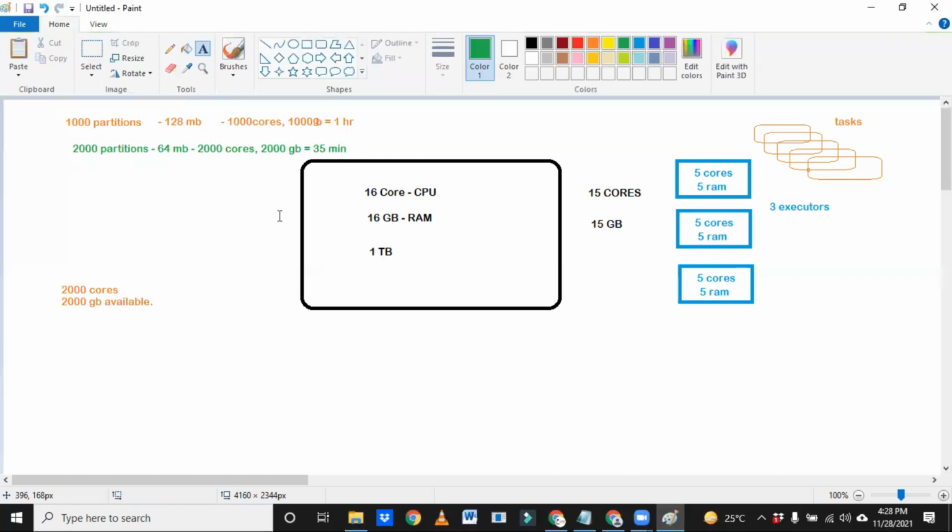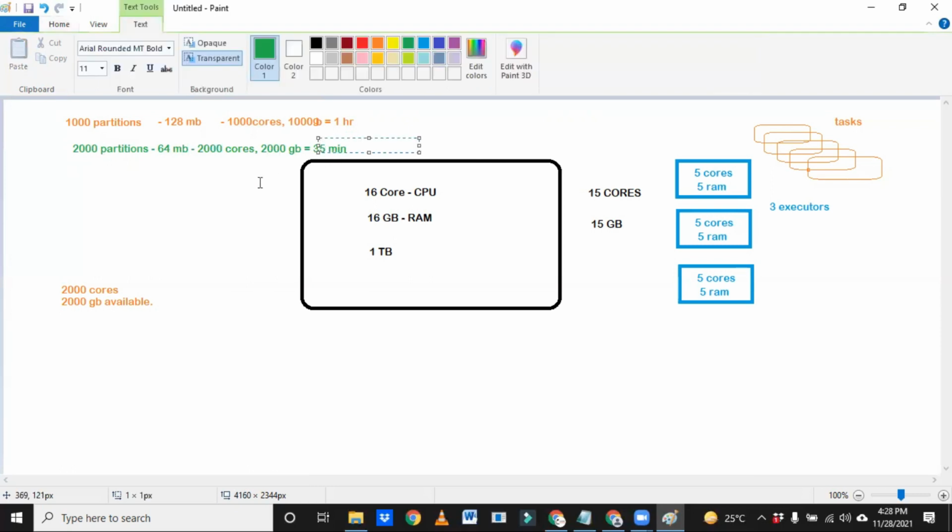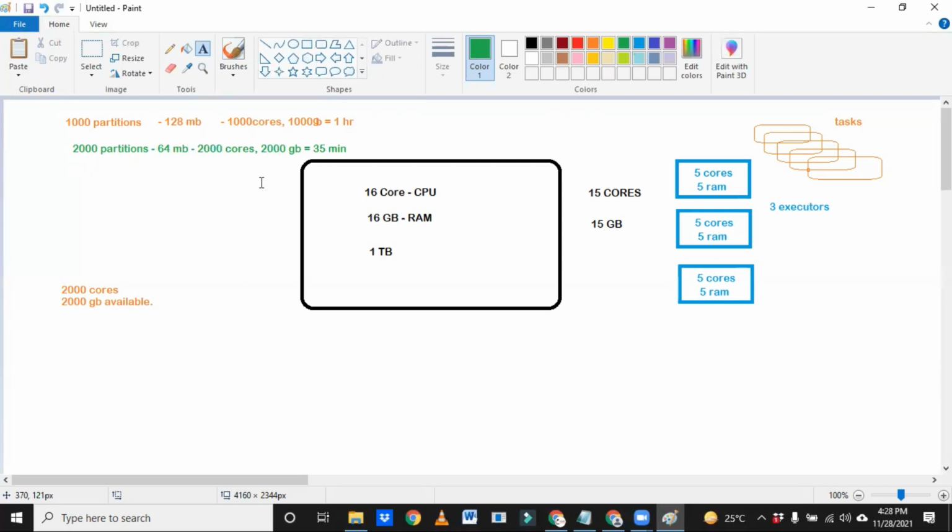This may be a possible case, but try to understand that when we increase the partitions, it may create some network consumption. So due to the network consumption, the processing time may go a little higher. That is the reason I gave 35 instead of 30. Okay, that is one reason. But we cannot say that when we increase the number of partitions, it will give better performance.